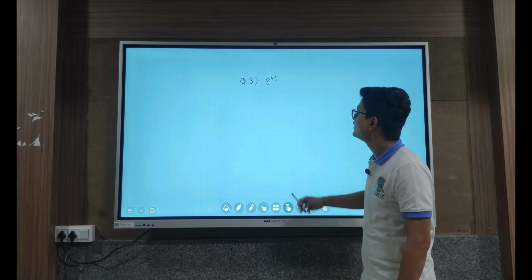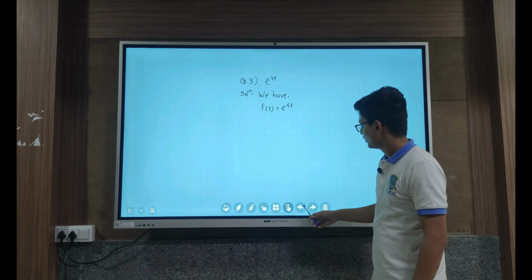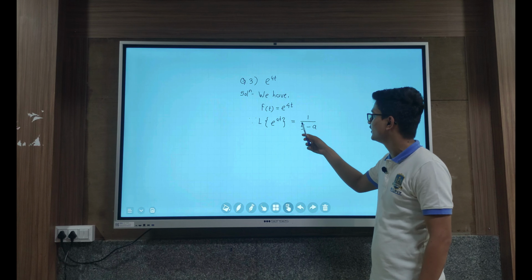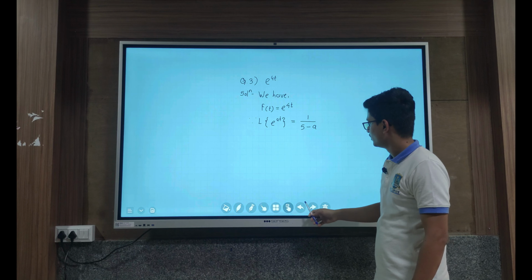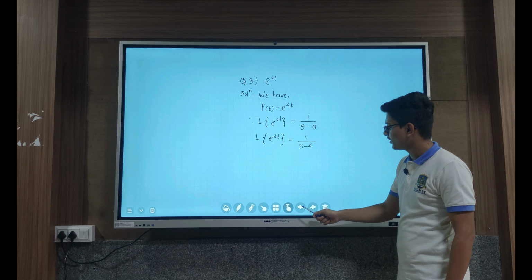So let's see the third example, which is e raised to 4t. So the solution for it, we have f of t is equal to e raised to 4t. We have the formula for the Laplace transform of e raised to at is nothing but 1 upon s minus a. So as per this formula, the Laplace transform for e raised to 4t is nothing but 1 upon s minus 4, which is nothing but f of s.